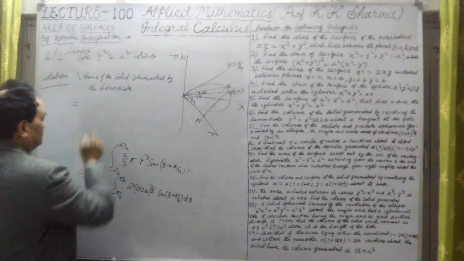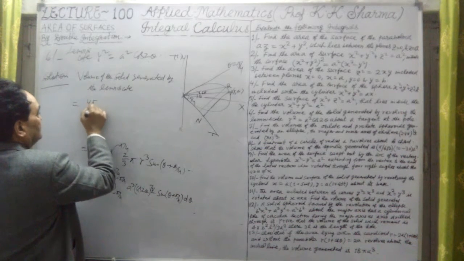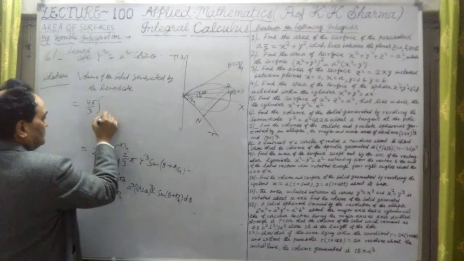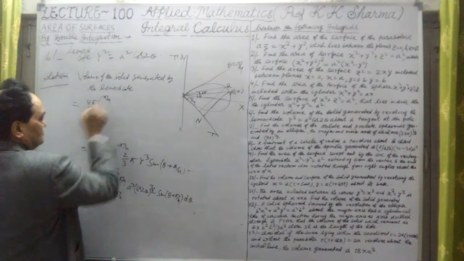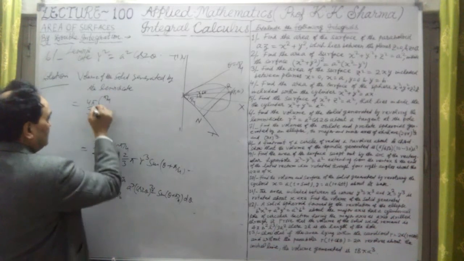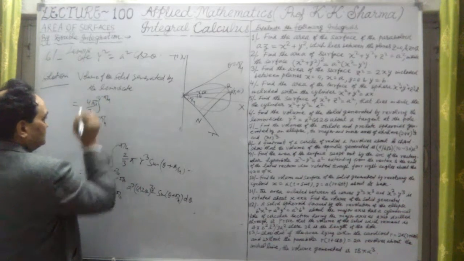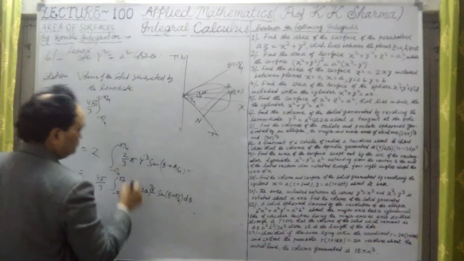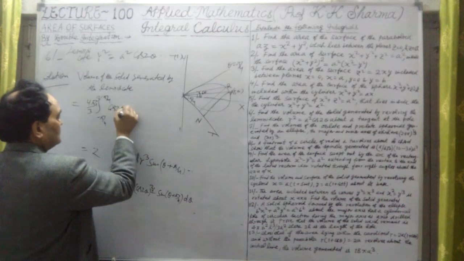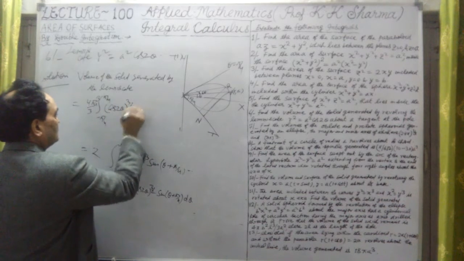plus pi by 4, no problem at all. This is 4 pi by 3 minus pi by 4 2 plus pi by 4. Here it is a cube, let me take it outside. This is a cube. Only cos 2 theta whole power 3 by 2.